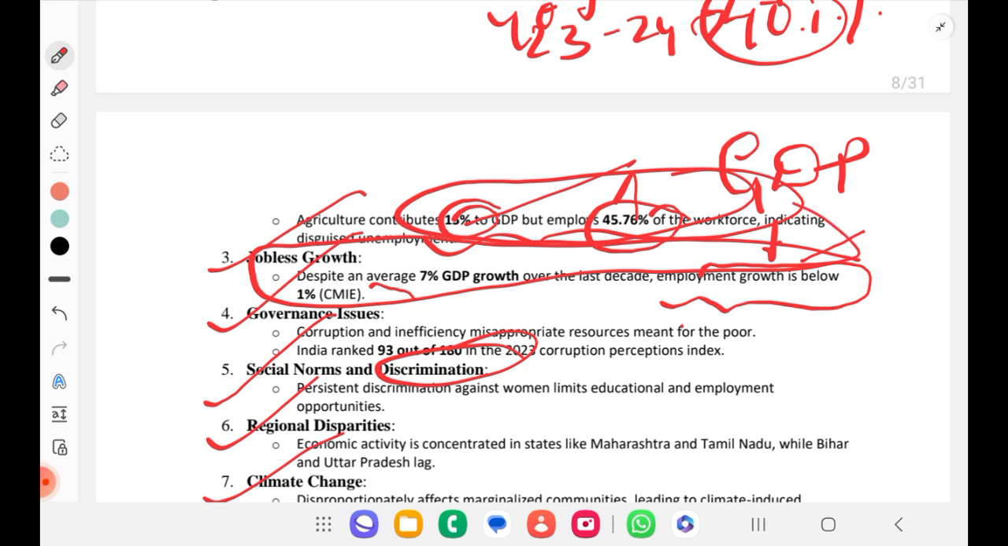So income, what is that? GDP, we talk about elasticity, right? So that is not much improved. We have to improve it. So that is the thing, okay?